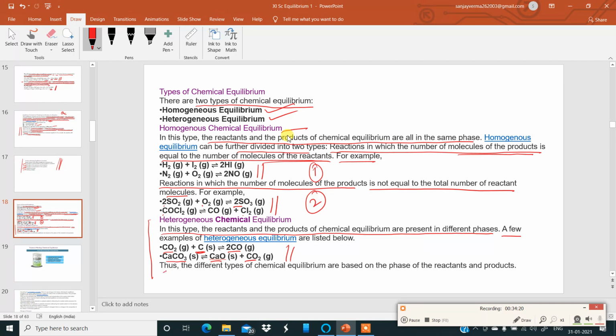Thus, the different types of chemical equilibrium are based on the phase of the reactants and the products. Okay, so we have understood a very brief, very simple idea about types of chemical equilibrium. Just remember over here, homogeneous and heterogeneous. Homogeneous, there are two types: type 1 in which the number of molecules of the reactants and the products are same, and type 2 in which the number of molecules of the products and the reactants are not same. Under heterogeneous, we see over here the phase of the reactant and products are not same, but they are in equilibrium.